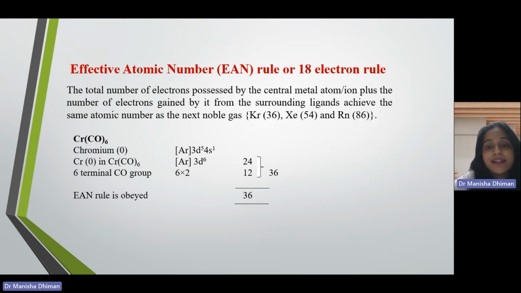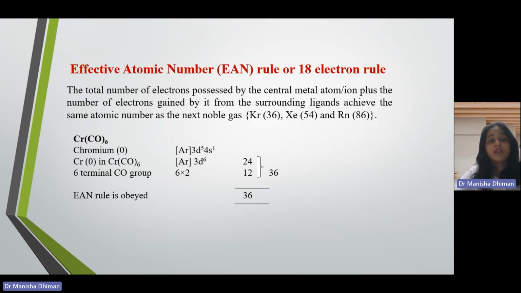But when the electrons are getting filled in the d orbitals, we talk about the 18 electron rule, because s has 2 electrons, p can accommodate a maximum of 6 electrons and d can accommodate a maximum of 10 electrons. So 2 plus 6 plus 10 is equal to 18. From there the 18 electron rule or effective atomic number rule comes.